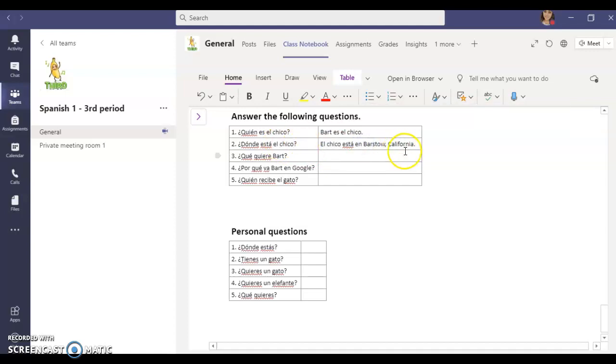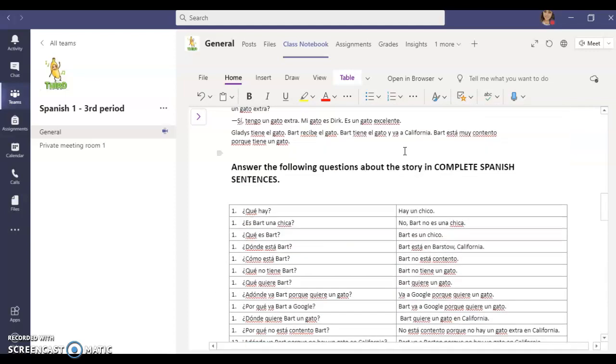Now let's look back up top and see if there were any of those questions that we could have taken the answer from. Right here. Oh, look. Question number 4. Where is Bart? Bart is in Barstow, California. Okay. We could have just taken that right there.